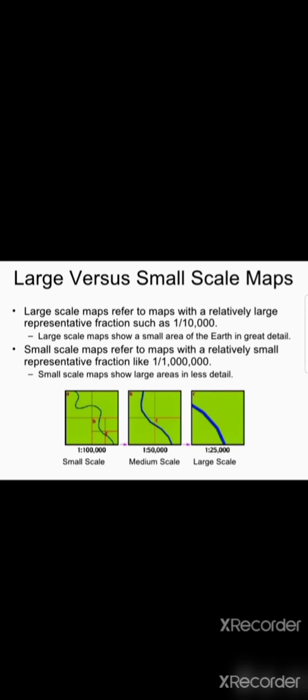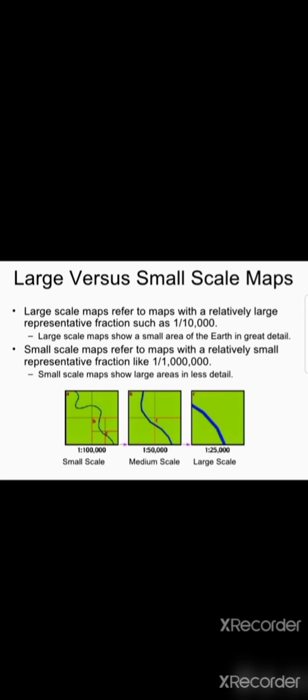Large scale map. When a small area like your village or town is to be shown on the paper, then we use large scale, that is, 5 centimeter on the map shows 500 meter only on the ground. This is known as large scale map. It refers to maps with relatively large representative fractions. It shows a small area of the earth in great detail. What is large scale map? A large scale map shows a small area of the earth in great detail.